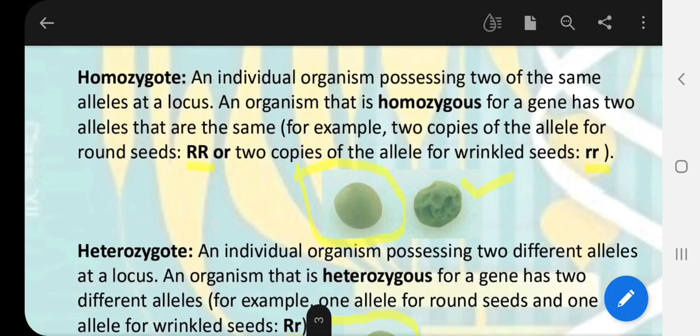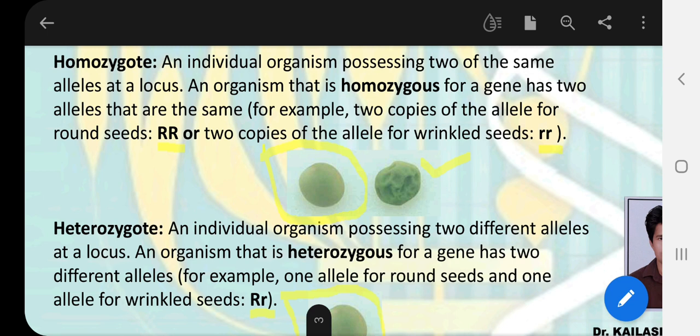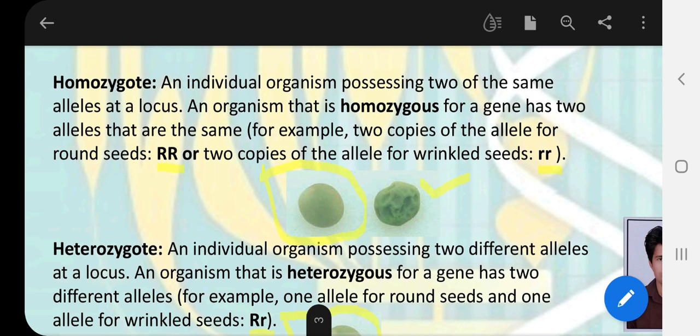Next, there are two very important terms which we will discuss several times in our discussion of Mendel's monohybrid and dihybrid cross. The first term is homozygote and the second term is heterozygote. Sometimes we say homozygous and heterozygous also. The word homozygous is composed of two words, homo and zygous, or zygote, and heterozygote in the same way is composed of hetero and zygote. The meaning of homo is the same and the meaning of hetero is different, and we have encountered these terms in chemistry and other subjects also. For example, homopolymer and heteropolymer.